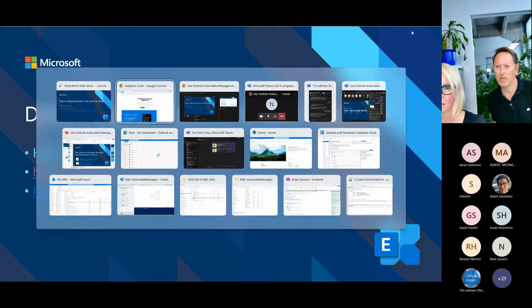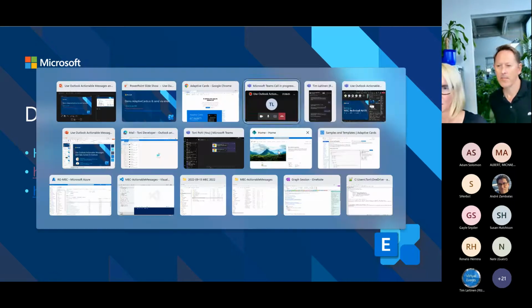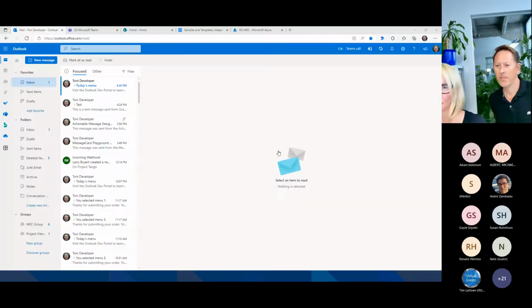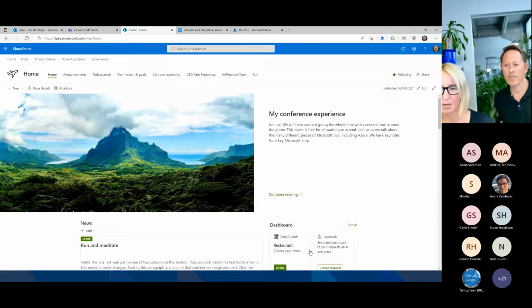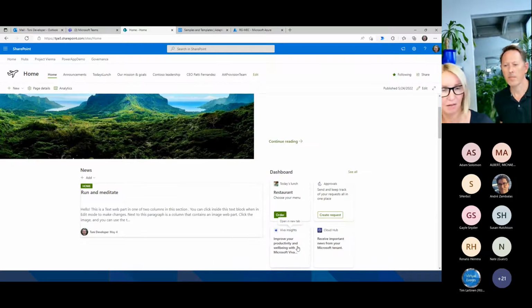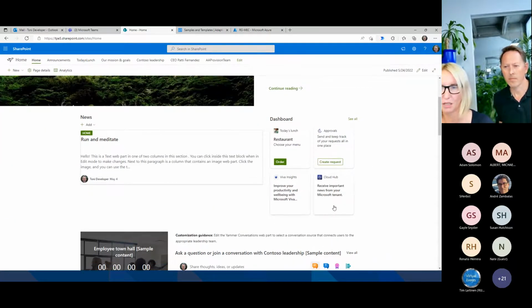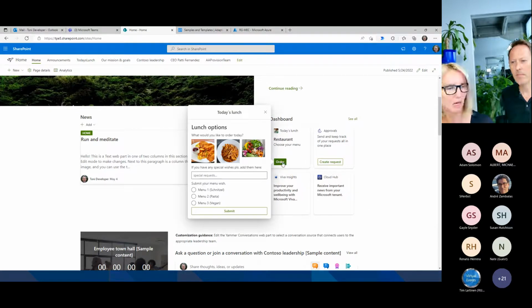So where is it? I think it's here. Again, so here we are. First of all, what you see here is I'm currently in my SharePoint intranet, and I have a dashboard in place, which is my Viva Connections dashboard. And here I have specific adaptive cards. So you see here, if I go to order, I see my beautiful lunch options card for today.